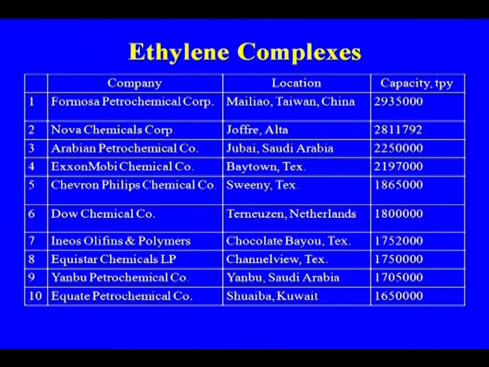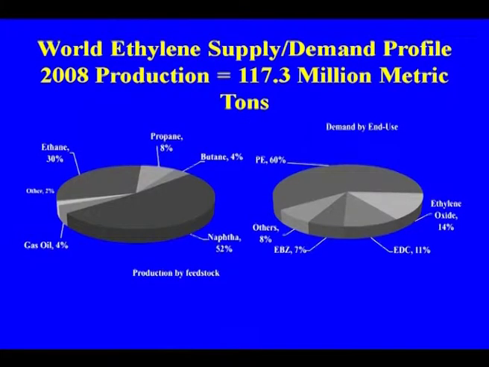Already I discussed this while discussing the cracker plant. This is the installed capacity of the ethylene. This is how the raw material, again some of the things we discussed while discussing the cracker plant, because the basic source, the mother plant, is the naphtha cracker or the gas cracker, from where we are getting the ethylene. The major share, 52%, is from naphtha, and the rest from natural gas, ethane, propane, butane, or gas oil.